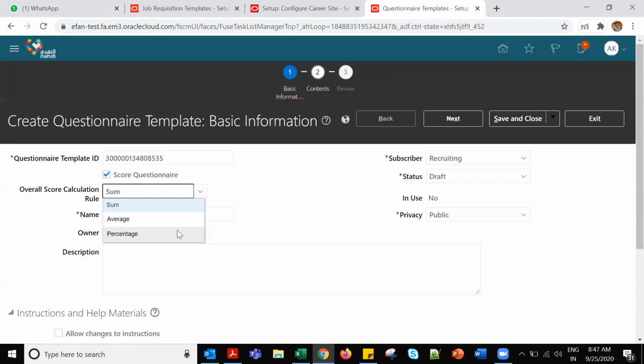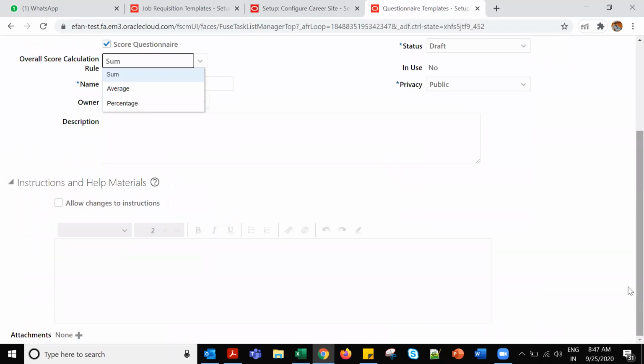Based on this, we can do our changes. Suppose we are taking this sum. I mean, we are rating based on our questions, right? Yeah, the score calculation, correct.